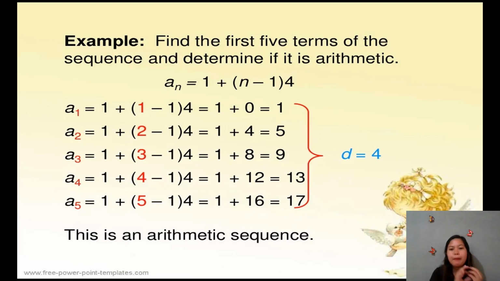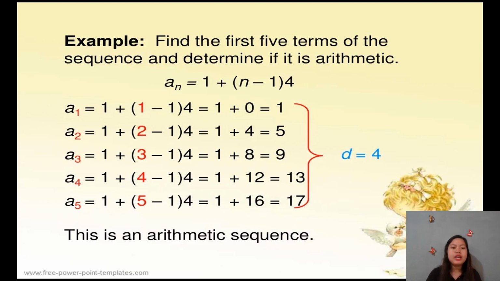Unsa nang common? Pariha sila if we subtract the consecutive terms. But here, naata diri general term, or we have here a sub n equals 1 plus n minus 1 times 4. So, before ta makakuha ng mga values, i-substitute anay nato ang ato mga first term.